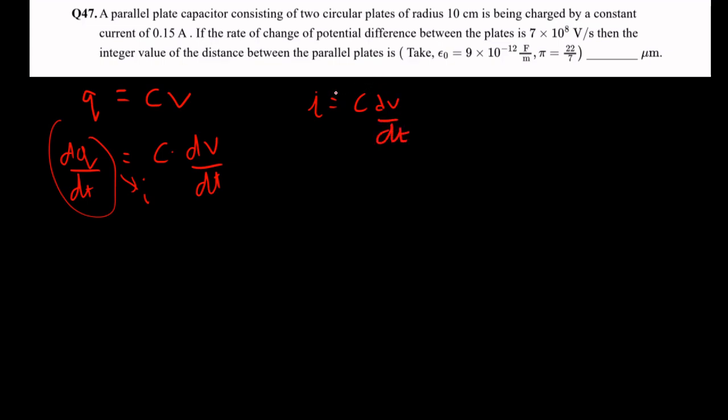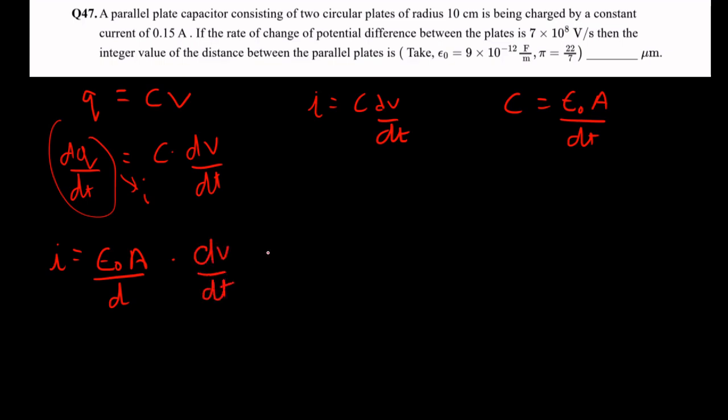Now what's the capacitance of a parallel plate capacitor? We know that it is epsilon naught times area by distance between them. So what do we have finally? Current is equal to epsilon naught times area by distance between the plates, into the rate of change of potential difference. Now let us plug in the values. Okay, they gave us good numbers. They asked us to take epsilon naught as 9 into 10 power minus 12.